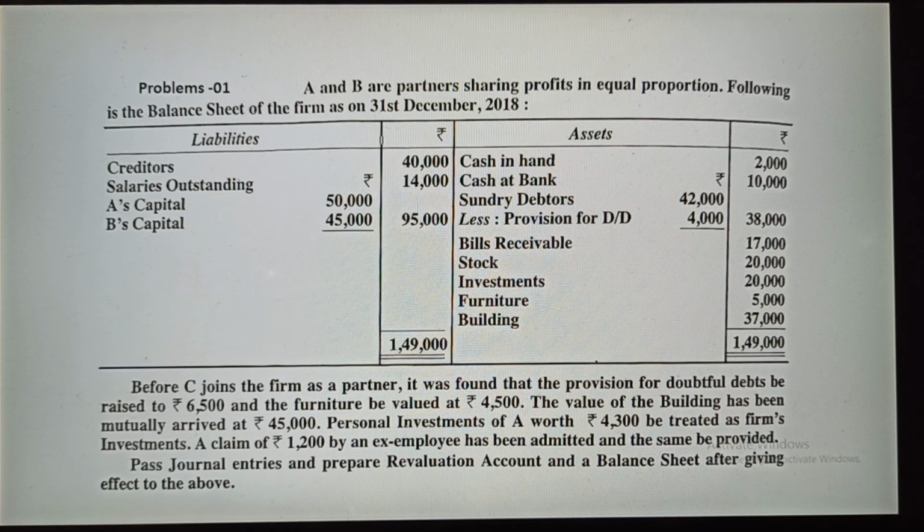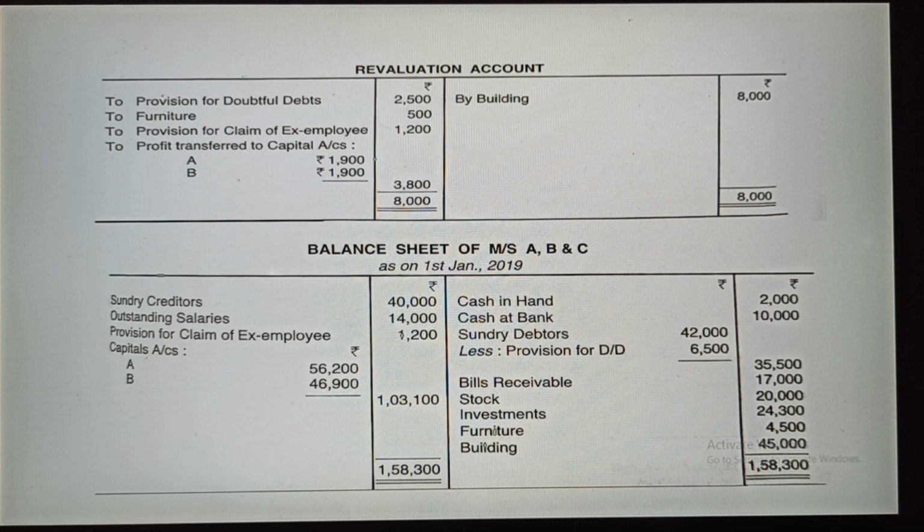For this 20,000, the information says that personal investment of A worth rupees 4,300 is treated as the firm's investment, means this investment is also increasing, 20,000 plus 4,300. So total investment will become 24,300.